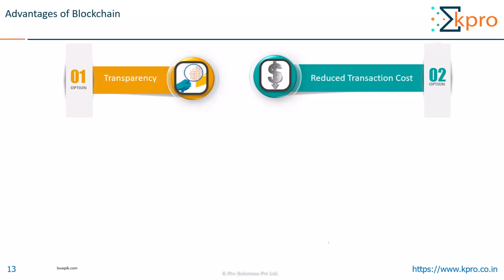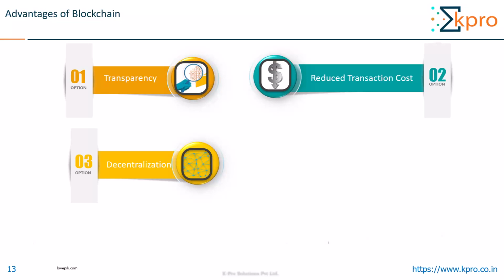The next one is reduced transaction cost. Since we have seen that blockchain allows peer-to-peer connections, hence there is no need of a central trusted third party. Since there is no third party involved, hence reduced cost. The next advantage is decentralization. Blockchain does not depend on a central server to save the data. Hence, there is no single point of failure. So decentralization is one of the advantages of blockchain.